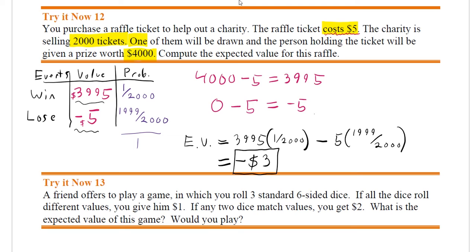For example, if I were to play this raffle game 200 times, then I could say, all right, well, 3 times 200 would mean that I would expect to lose, on average, about $600 if I played this raffle 200 times. That is something that could happen, considering winnings and losings, or wins and losses. That is how expected value is actually applied. Overall, though, it shouldn't be too bad. Just make a table to organize your thoughts, and it should be a lot easier to do. And I recommend trying the second example on your own first, then unpausing the video and seeing how you did.